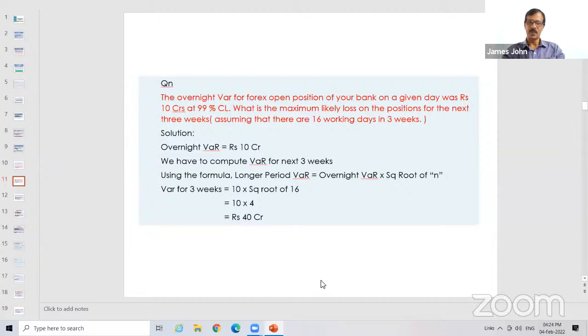Is it clear? I'll repeat once again. It is given that the overnight VAR is 10 crore. We wanted 3 weeks VAR. So you calculate 3 weeks VAR as overnight VAR into square root of n. Here for 3 weeks, you need not take 21, you have to take 16 because it is given that the number of working days is 16. So it is 10 into 4, that is 40 crore.